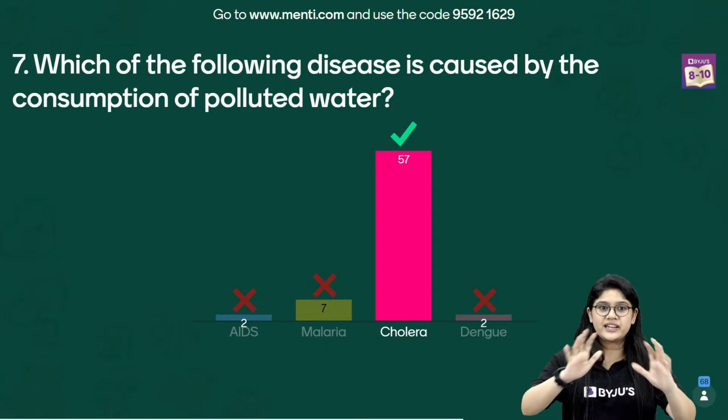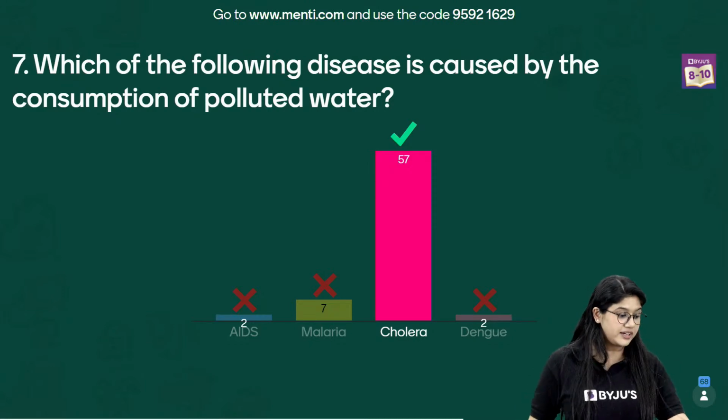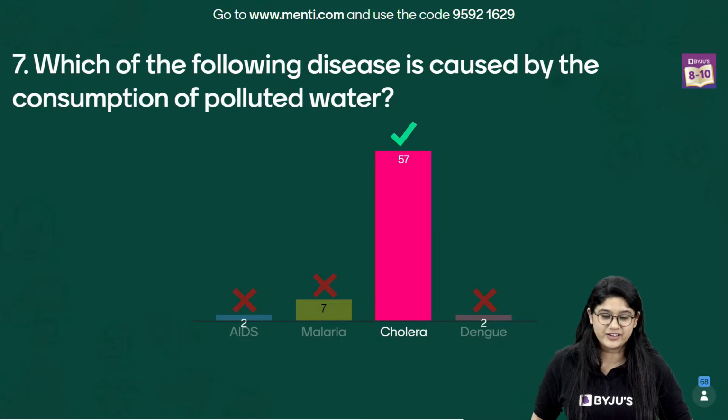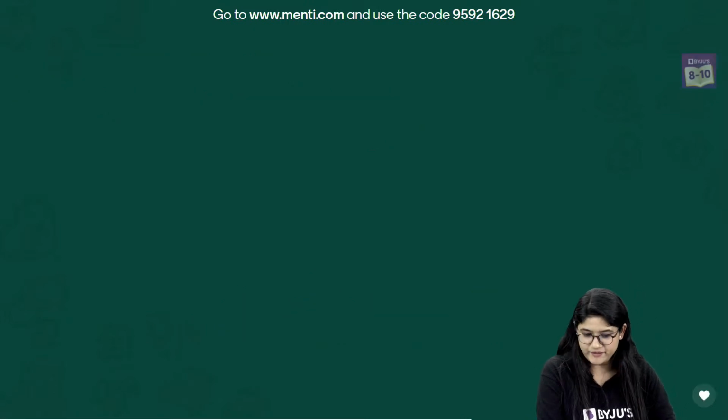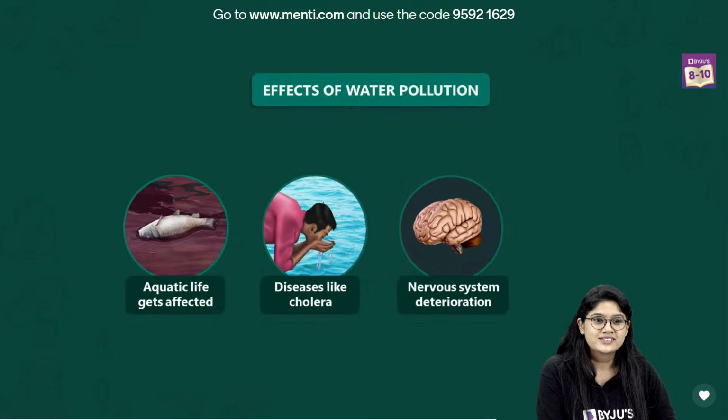So we have the understanding about it. Cholera is the correct answer, which is caused by a bacterium. Very good. And it is there in the contaminated water. So over here we have the correct solution for it, right? Of course over here, the effects of water pollution.